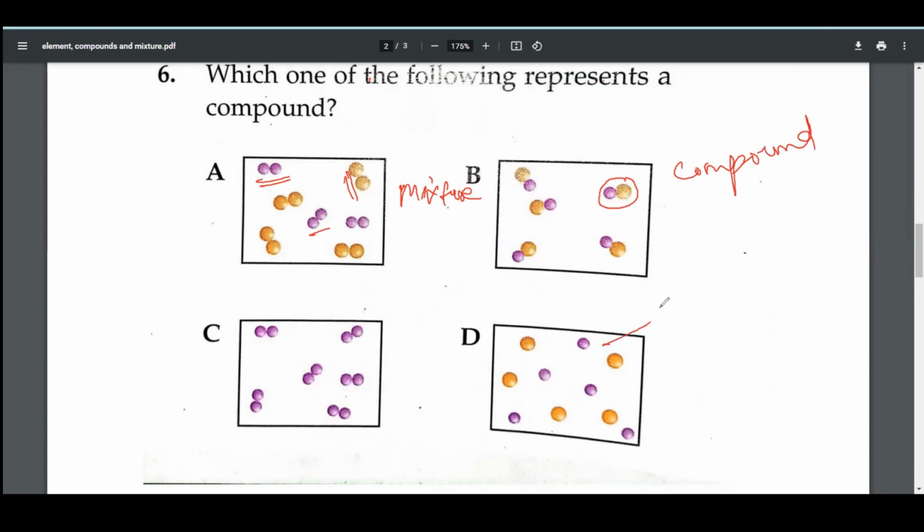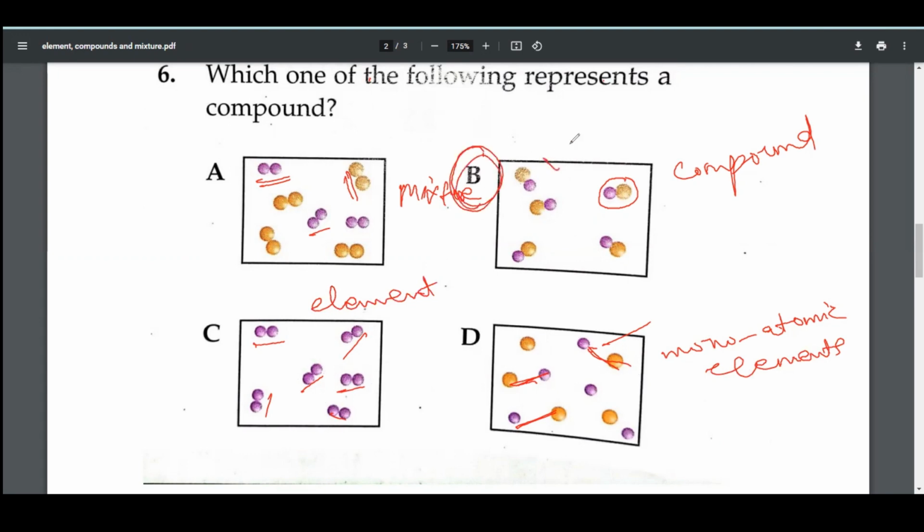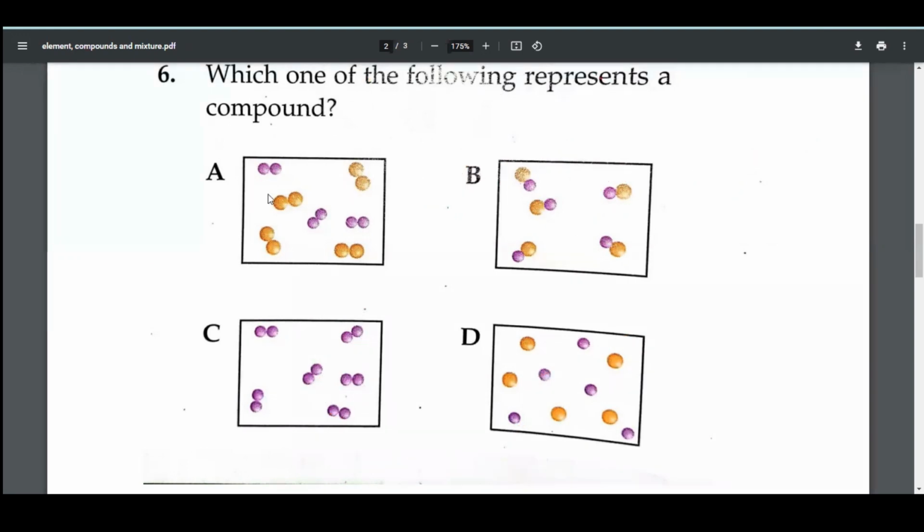Here, these substances do not combine with each other chemically while they are mixing physically. It can be a mixture of monoatomic elements like noble gases, etc. But it is a mixture. Here, the same atoms are present. It is an element. So our desired option will be B, where the substance consists of a compound. Let's move towards the next question.